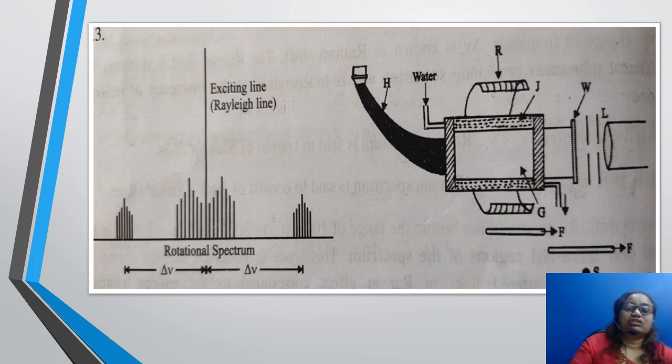The longer wavelength and low frequency lines are called Stokes lines, and the shorter wavelength and high frequency lines are the anti-Stokes lines.